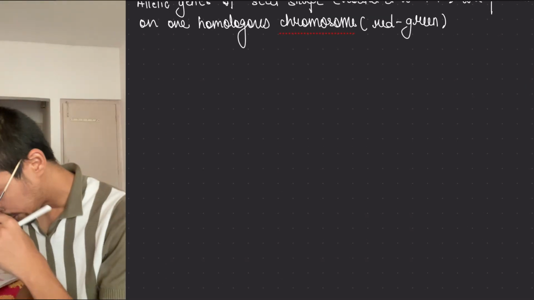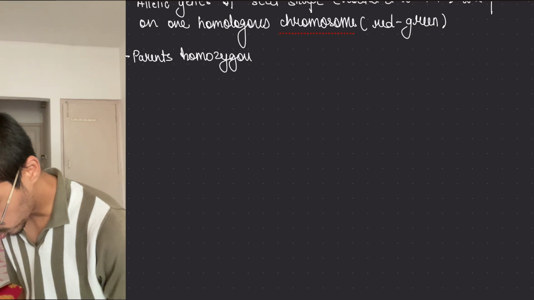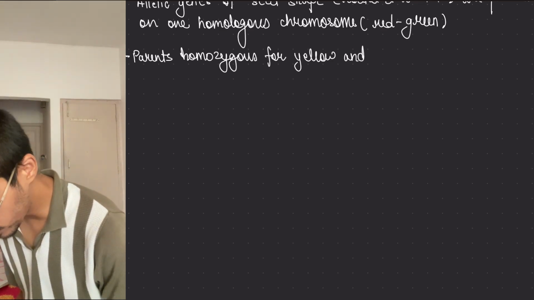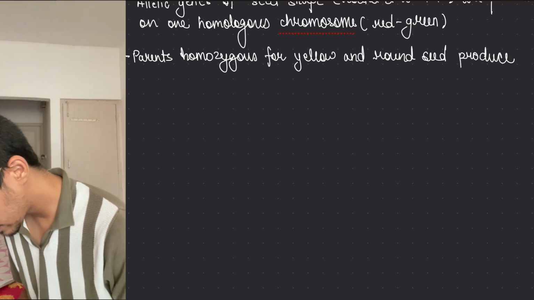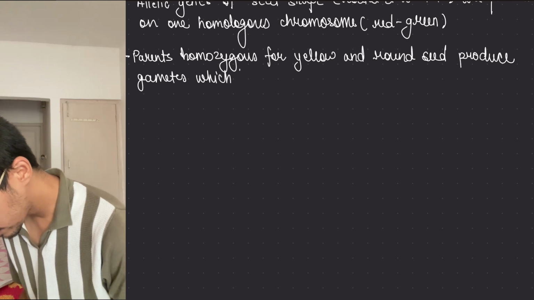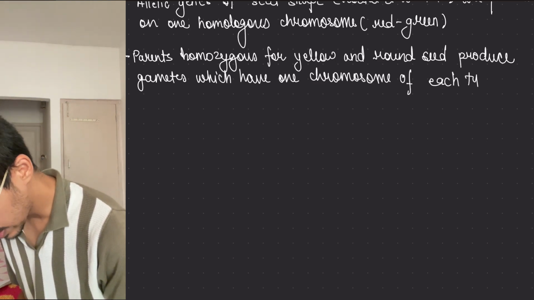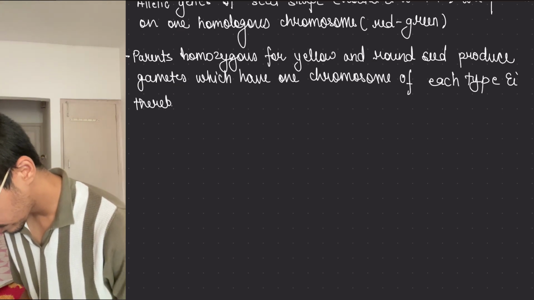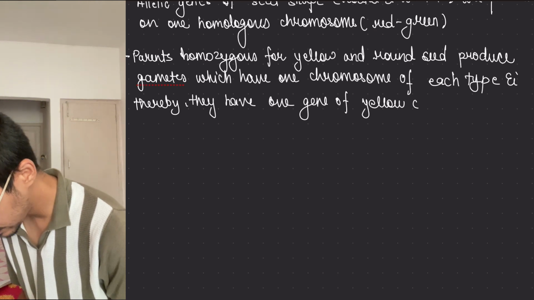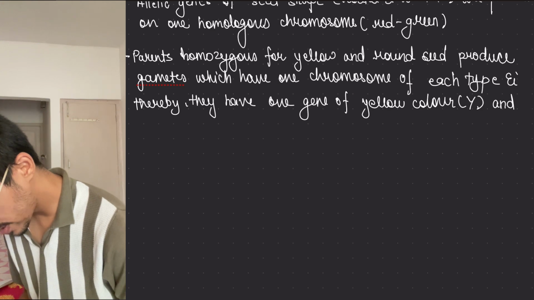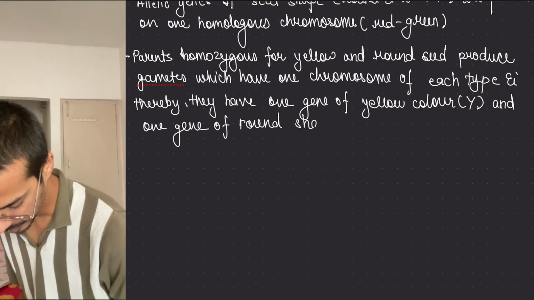What is going to happen now? Parents homozygous for yellow and round seeds, I am taking the character, produce gametes which have one chromosome of each type, and thereby they have one gene of yellow color, that is capital Y, and one gene of round shape, that is capital R.